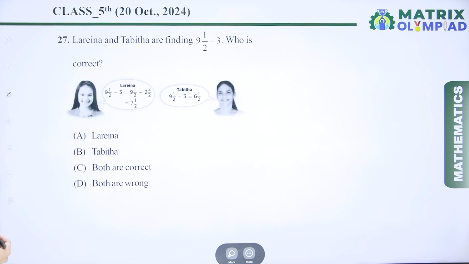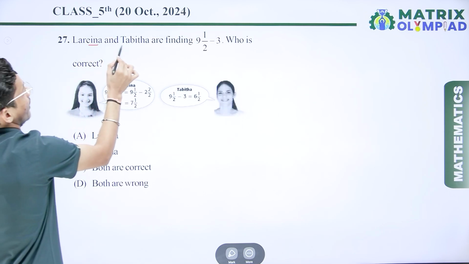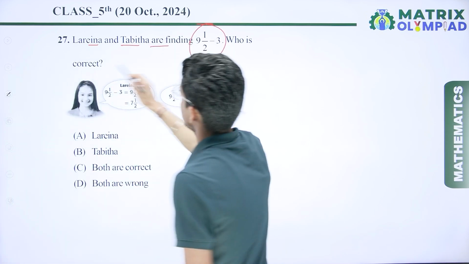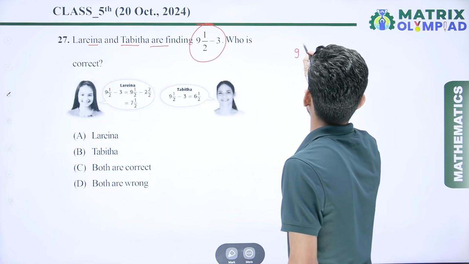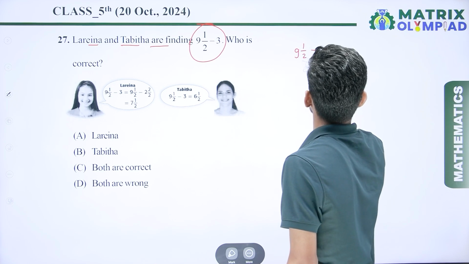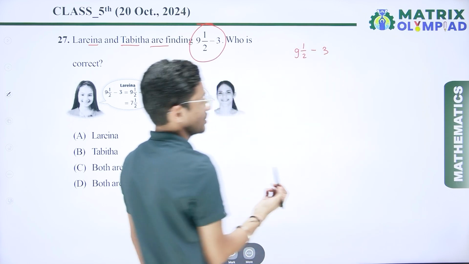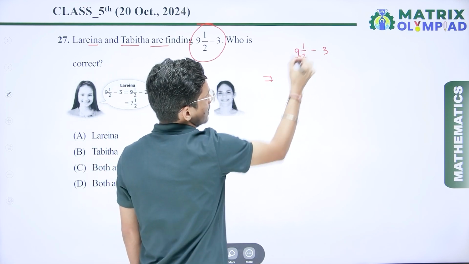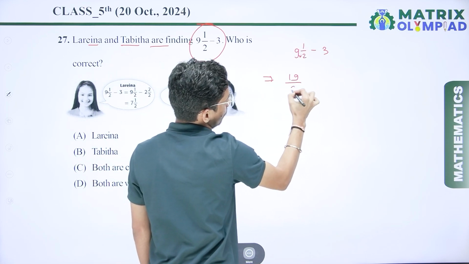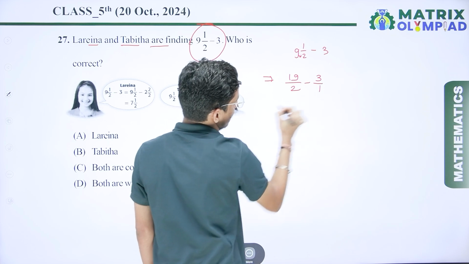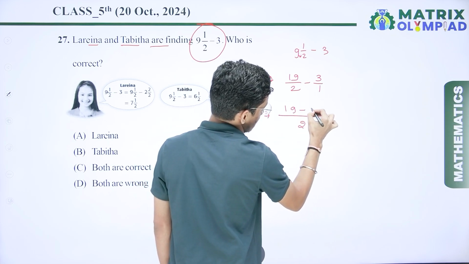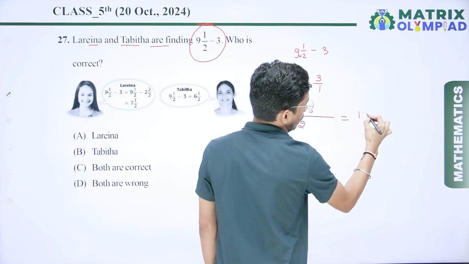Now if I talk about the next question, Lerina and Tabitha are finding this, and who is correct? Here we are given 9 and 1 by 2 minus 3. This is a mixed fraction. First we have to convert it into a simple fraction. So 9 times 2 is 18, 18 plus 1 is 19, so 19 upon 2 minus 3 upon 1. We take the LCM, so 19 minus 6. So here I get 13 upon 2.